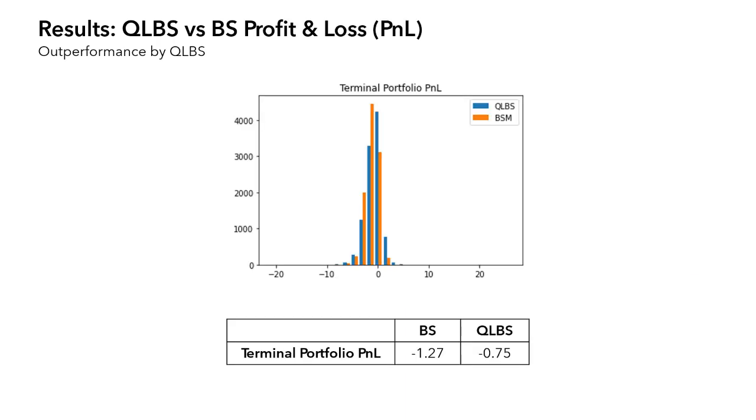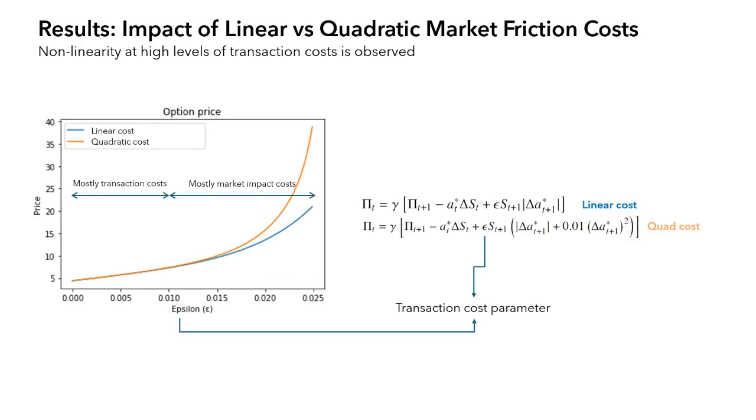The QLBS portfolio, which consists of the option and the underlying hedges, performed better than that of the Black-Scholes portfolio at the expiration of the option. The impacts of various cost models are also measured.